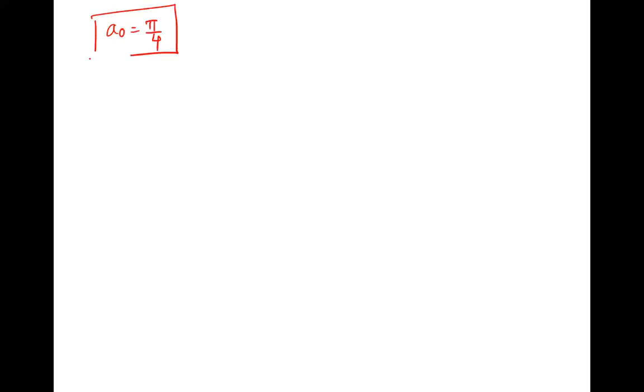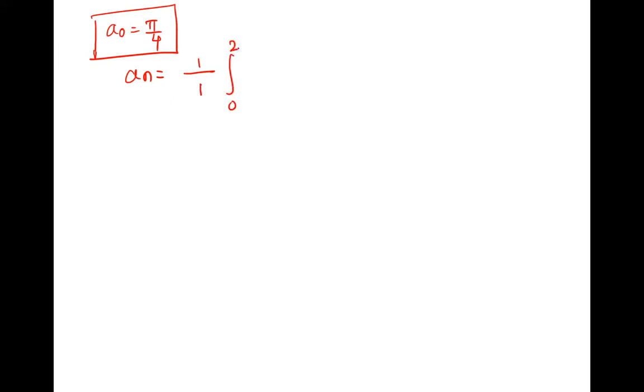You all are solving with me, please. An is 1 upon L. L is what? L is 1.